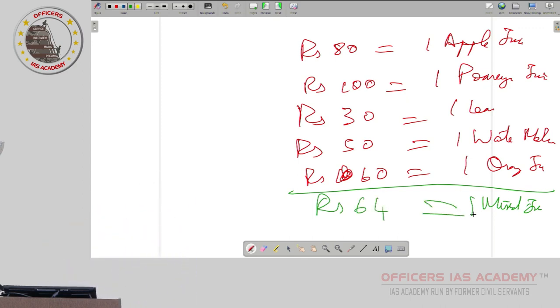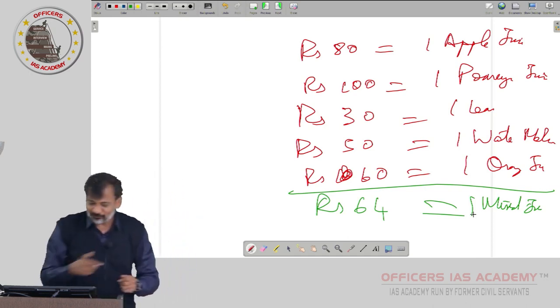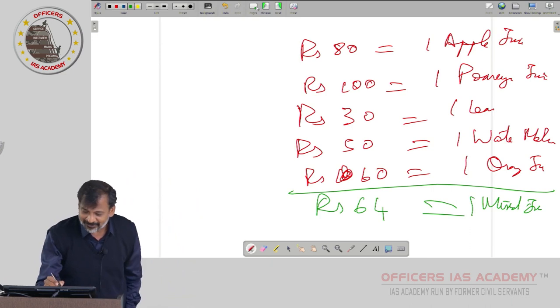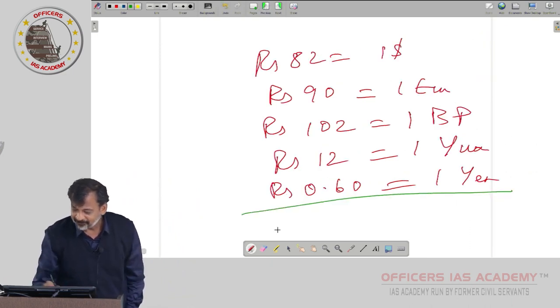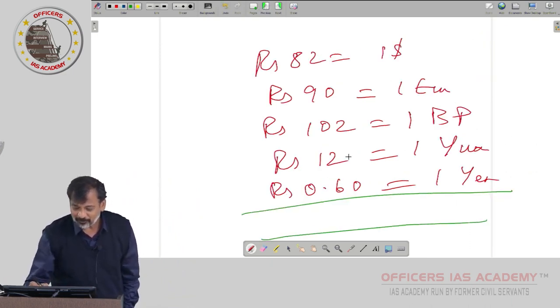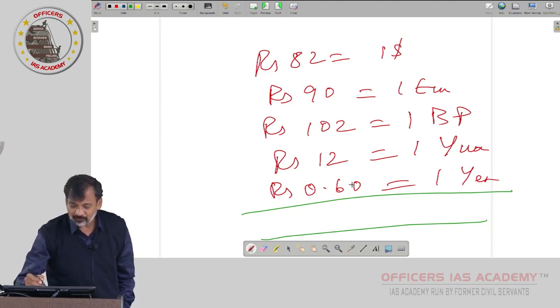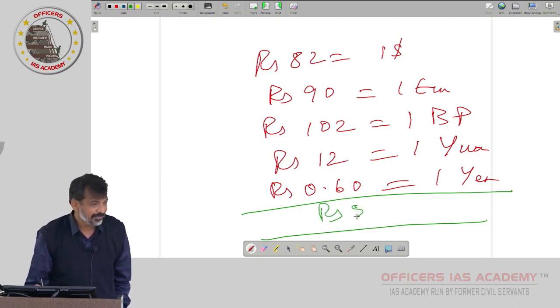With respect to a group of juices, this is one rate, yes or no? You do the same mixed juice formula here. 82, 90, 102, 12, 0.6: 82 plus 90 is 172, 174, 274, 276, 286 divided by 5, 56, 57, somewhere it should come around 57 or 58, I am not sure.